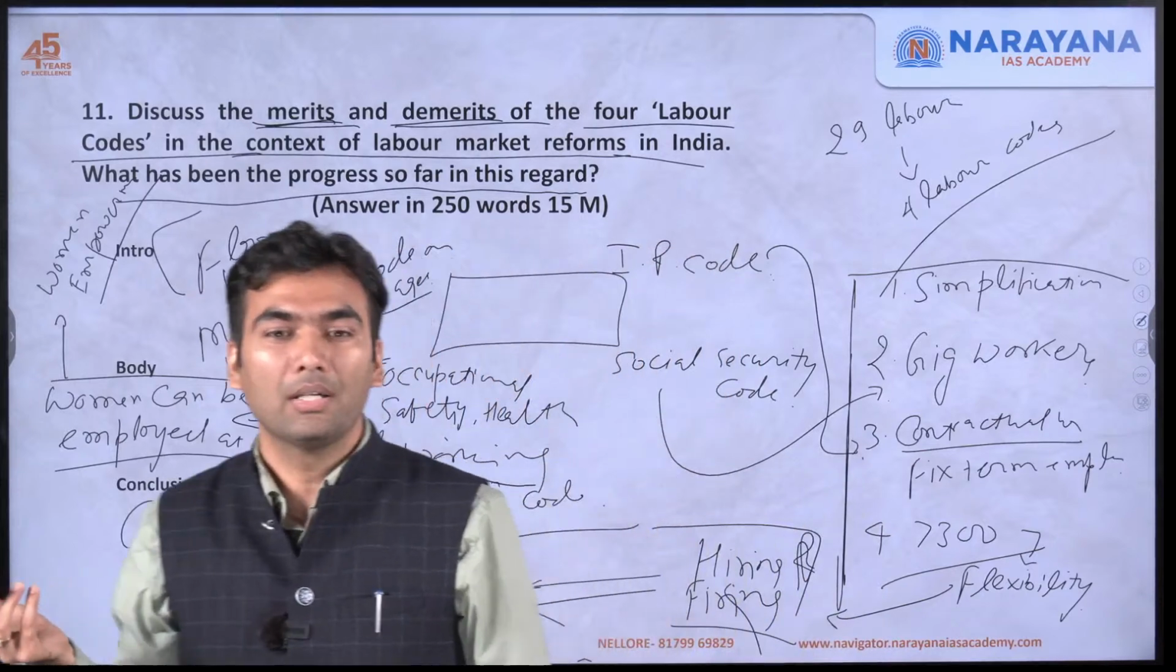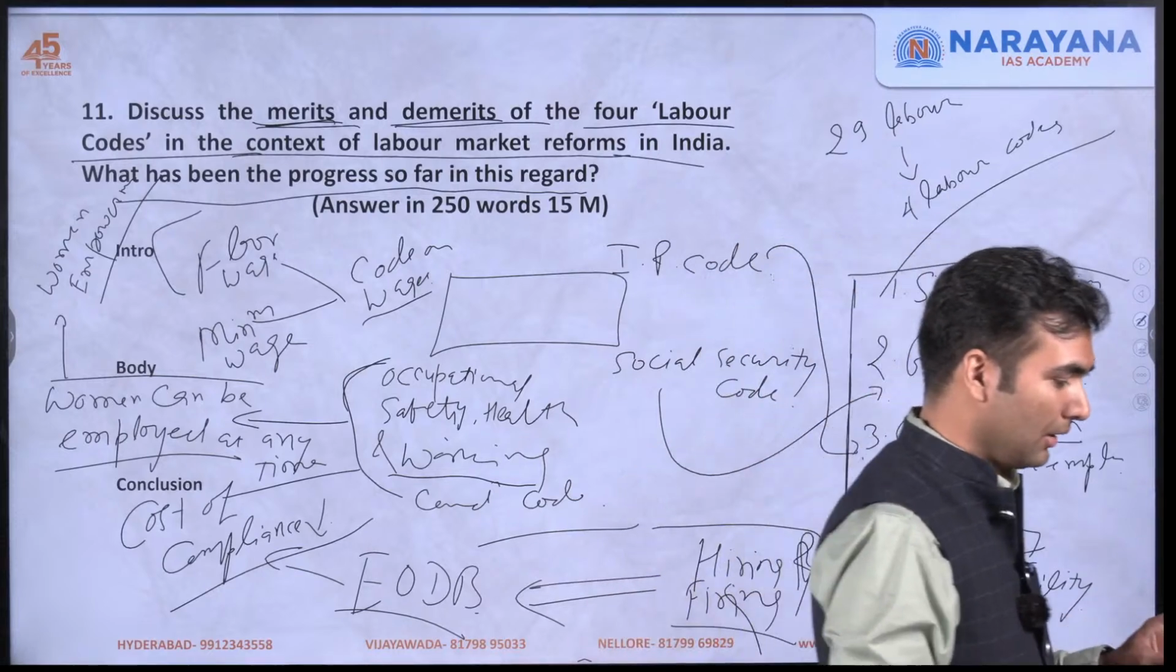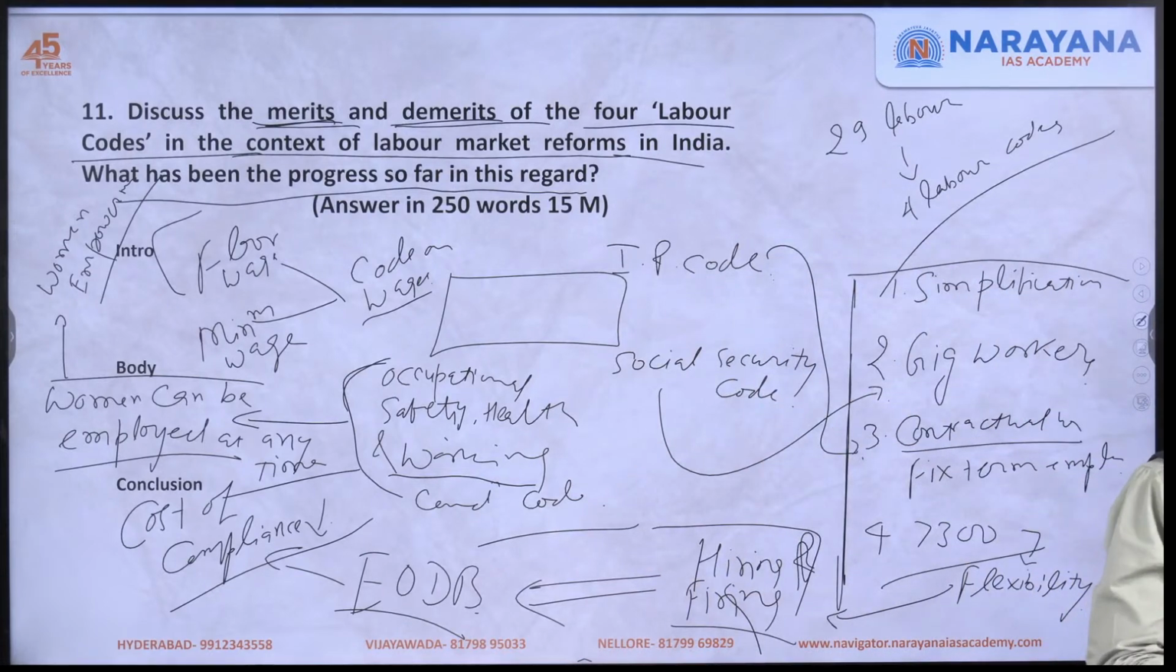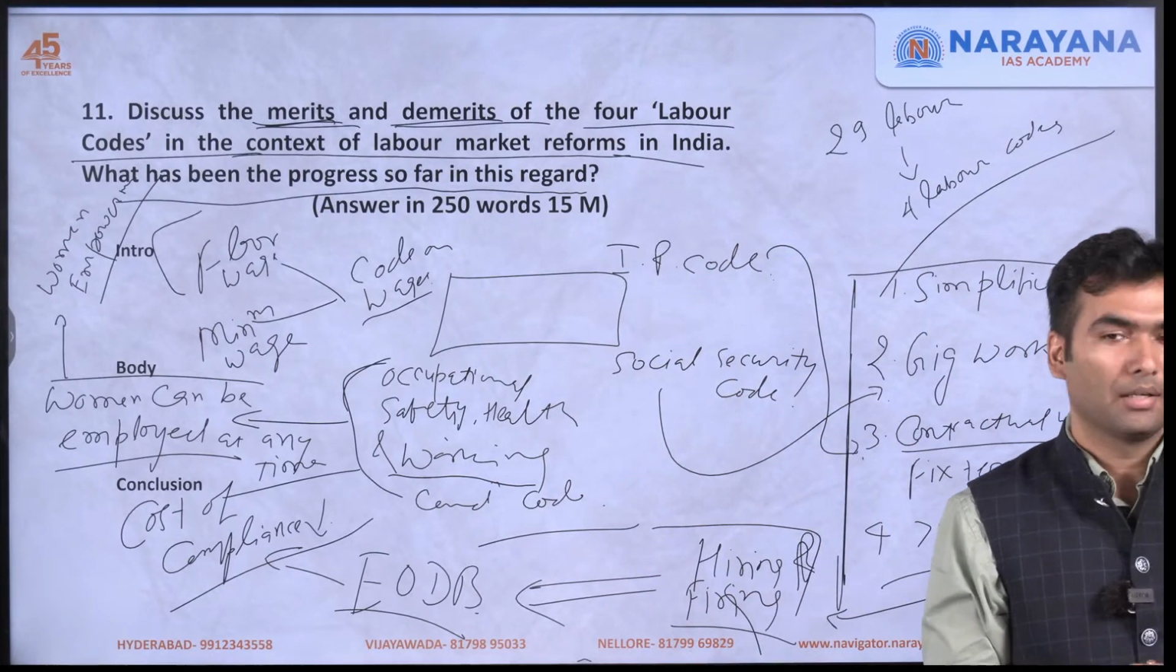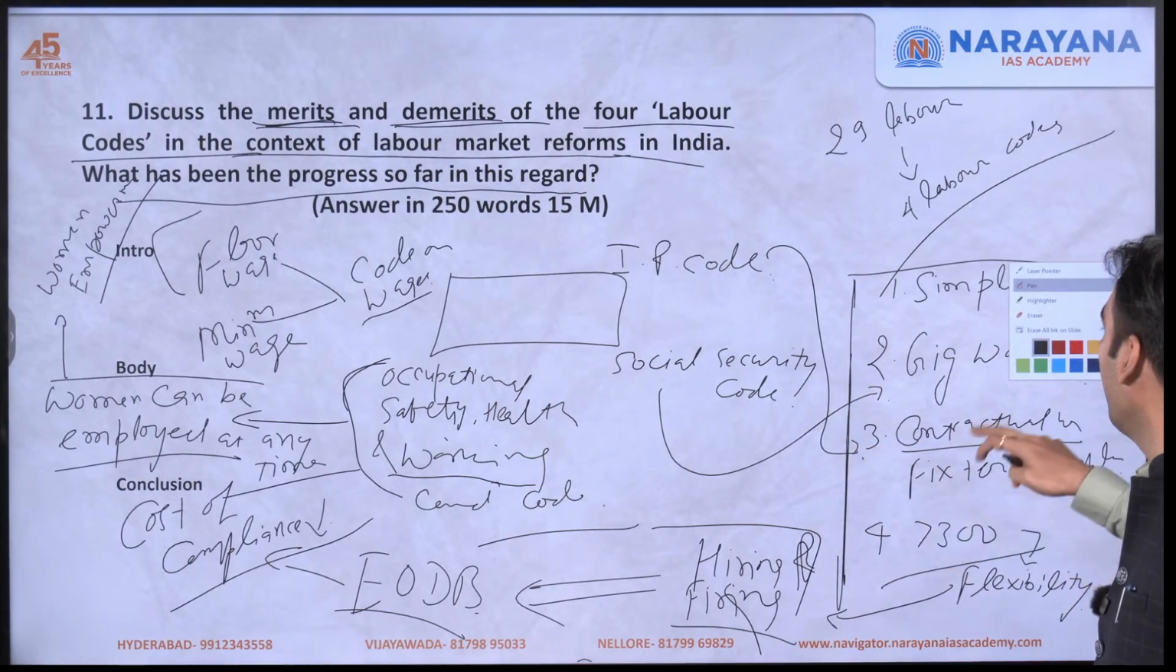Now we shall move to the second part. If you have any doubt, you can ask. What are the demerits? See, what were the merits from someone else's perspective? All those things are going to be demerits.